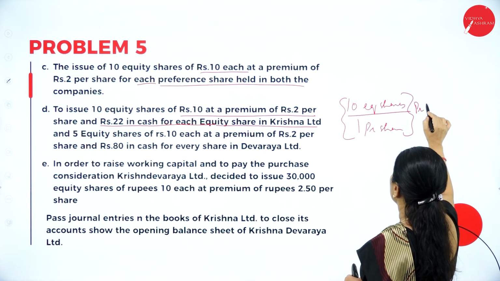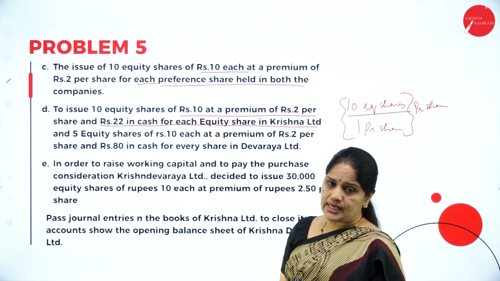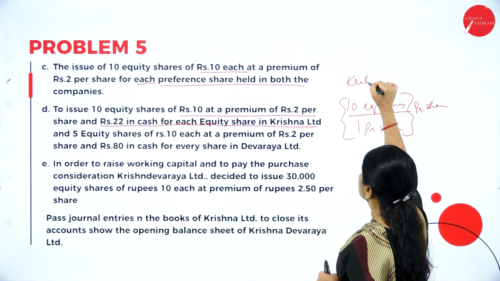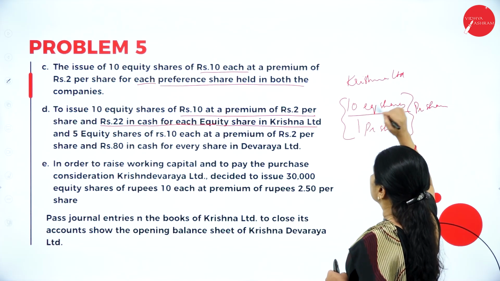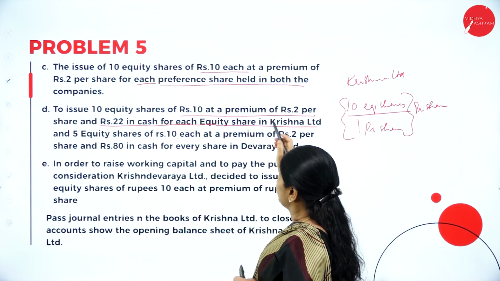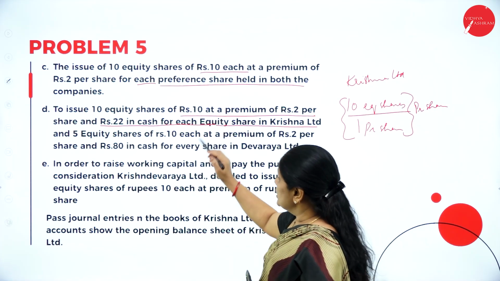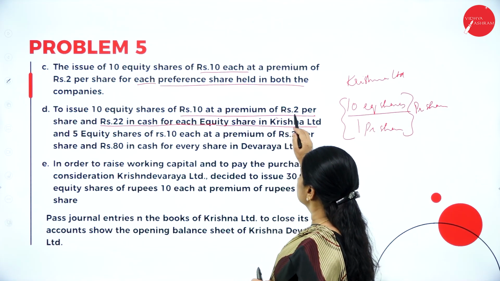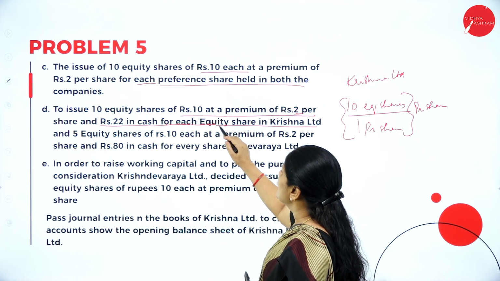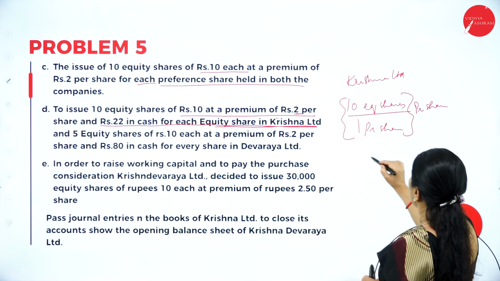For each preference shareholder, they are giving 10 equity shares. Now, this is the shares of Krishna Limited. So, Krishna Limited shareholders, each preference shareholder gets 10 equity shares. Now, this is for the equity shareholders of Krishna Limited: to issue 10 equity shares of rupees 10 each at a premium of rupees 2 per share and rupees 22 in cash for each equity share in Krishna Limited. Now, this is for preference shareholders.